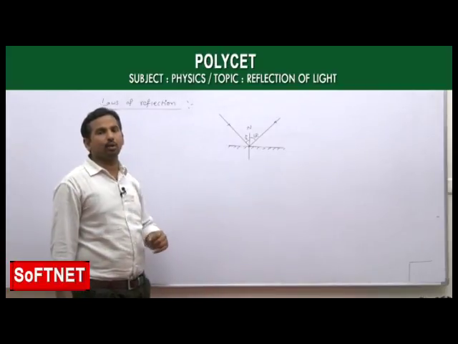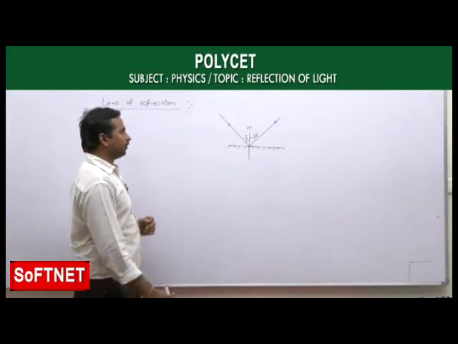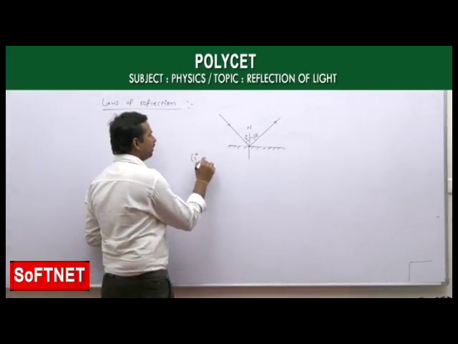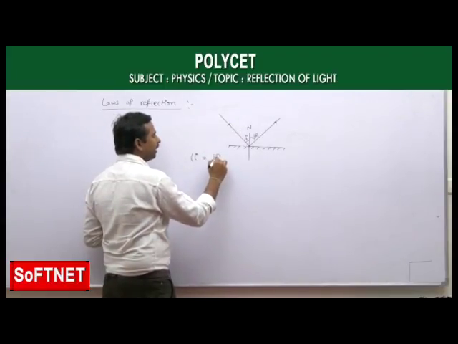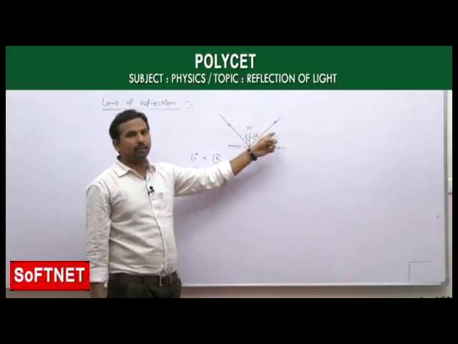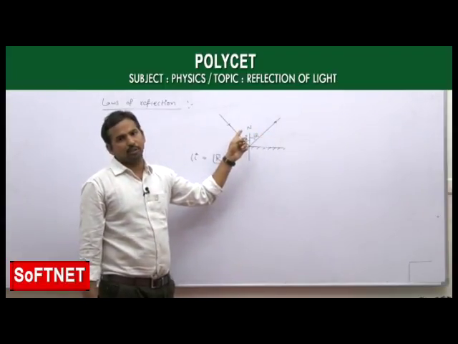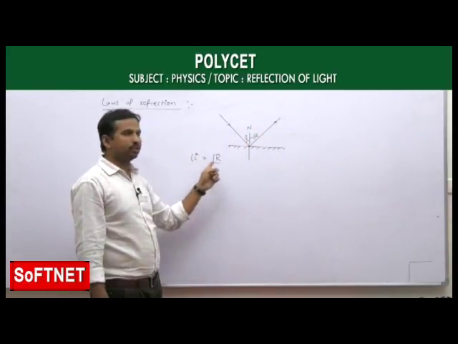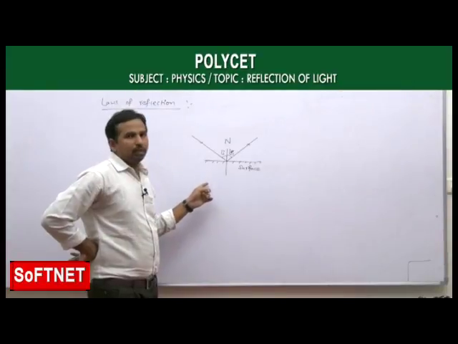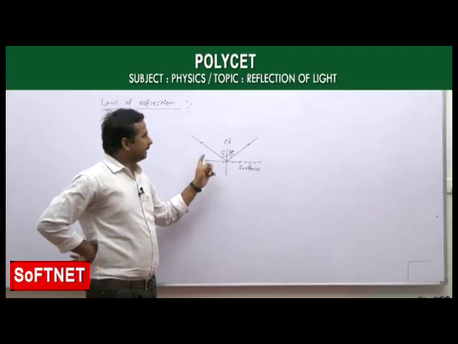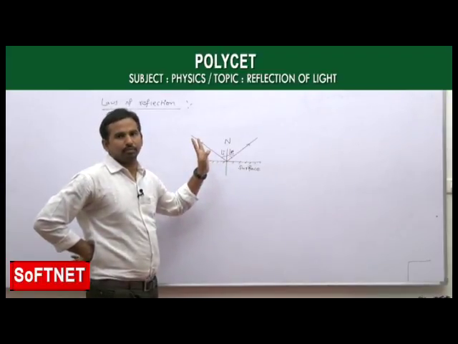According to this second law of reflection, the angle of incidence made by the incident ray with the normal is equal to the angle of reflection made by the reflected ray with the normal. So means angle of incidence equal to angle of reflection. Now we will see a very important one about the relation between the angles. Okay?